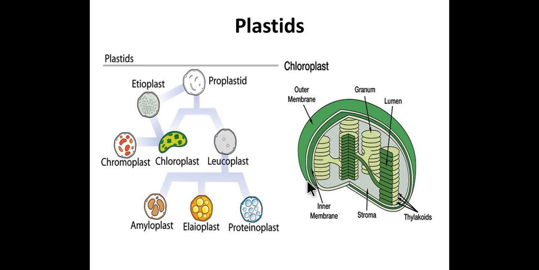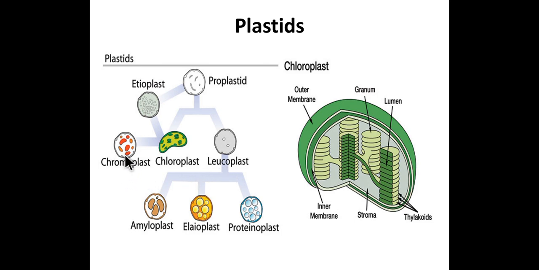Next cell organelle are plastids. The plant cell possesses plastids. Plastids are of various types. Depending upon their function, the plastids are categorized into many groups. So, proplastid gives etioplast, and etioplast later on grouped into three types of plastid: chromoplast, chloroplast and leucoplast.